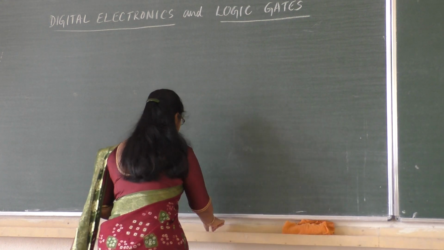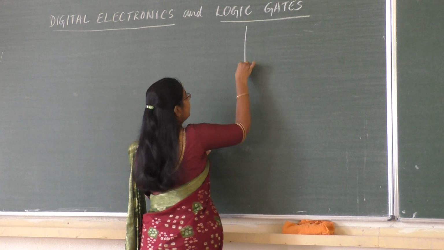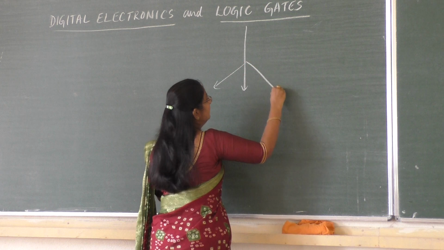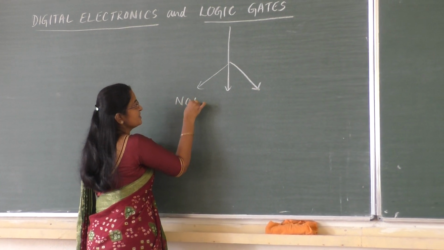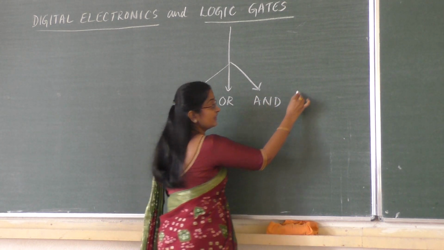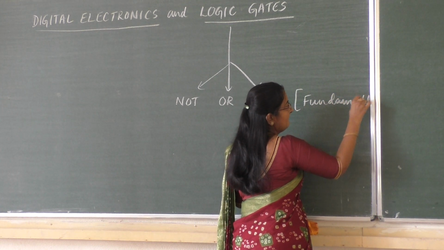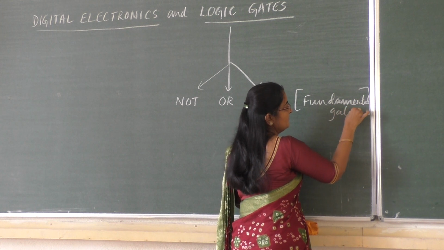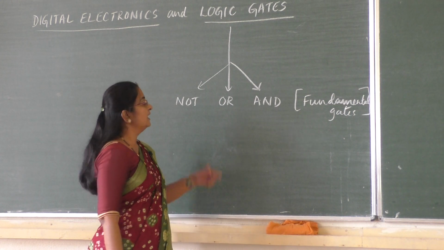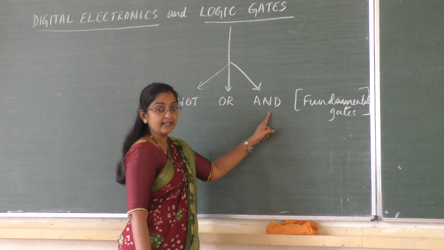Logic gates, the basic building blocks of our digital electronic system, and in logic gates, the basic fundamental gates are NOT gate, OR gate, AND gate. These three are basic fundamental gates. NOT gate, OR gate, AND gate, and combining NOT with OR and NOT with AND, we have two more